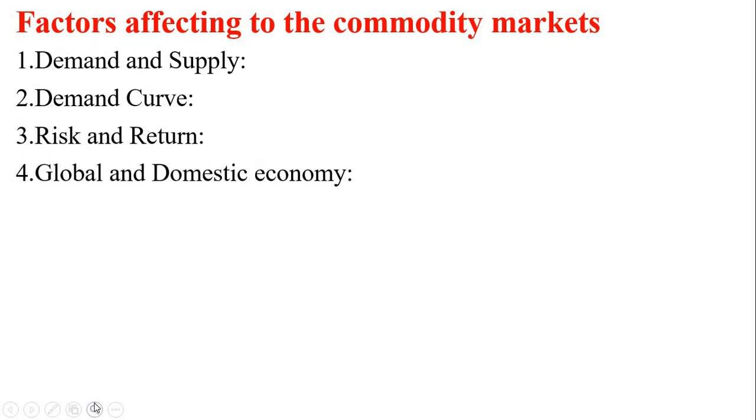Fourth one is global and domestic economy. Economy scenario significantly affects the price movement of commodity. Even demand and supply of any commodity has a direct relationship with the economic conditions of the society. In this COVID-19 era, definitely there is a huge impact on the global and domestic economy.